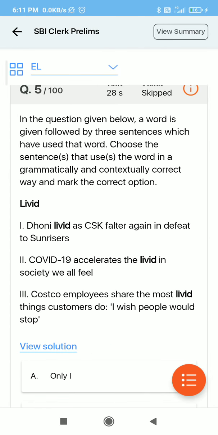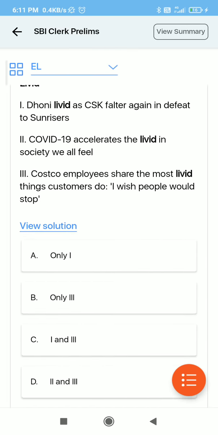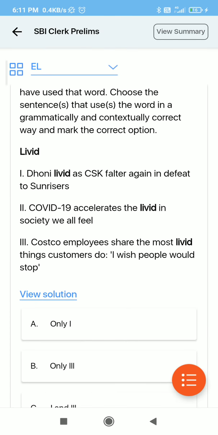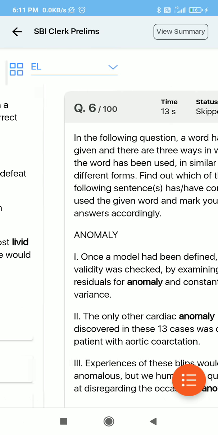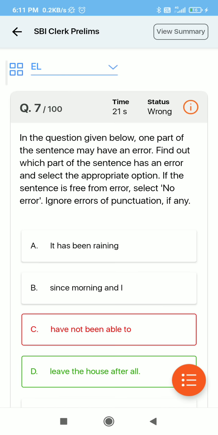Now my vocab is not that strong, so I had left these vocabulary questions. If you also skip these types of questions related to vocab, just note them down. Like write "livid" and then write its meaning from the mock test on the A4 sheet. Next is also the same, write the meaning of the sentence.